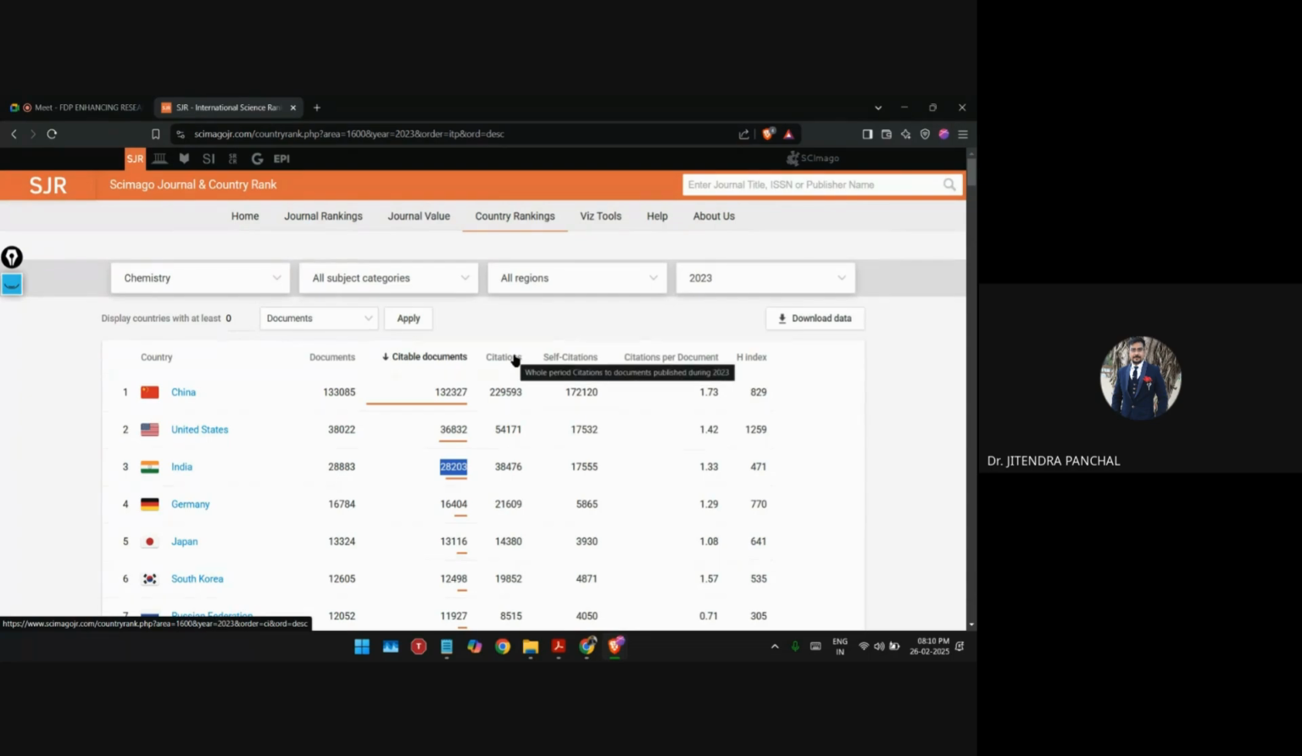And how many citations received? So you can see 38,000 citations, right? These are the total citations, out of which self citations are this. You can see a large number, 17,555, right? And here you can see citation per document, right? So here you can see 28,000 documents are there, and the average citation is taken per document. So it is nothing but 1.33, right?